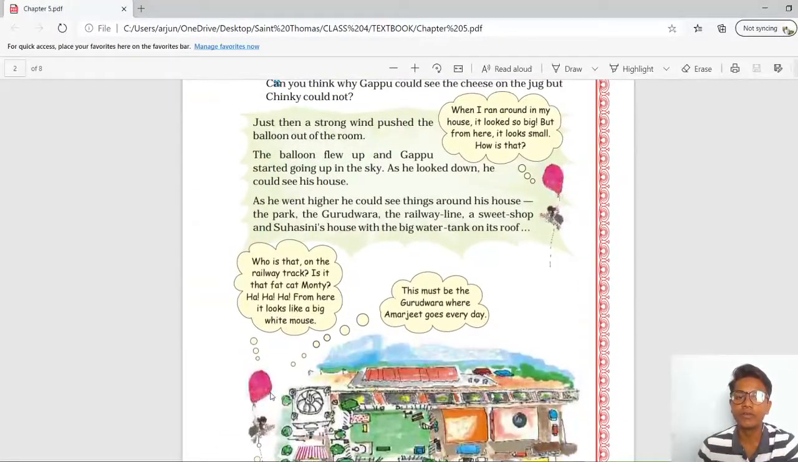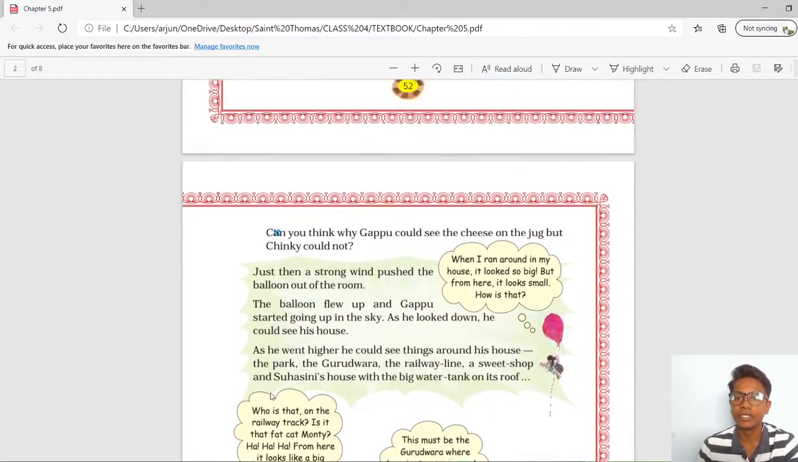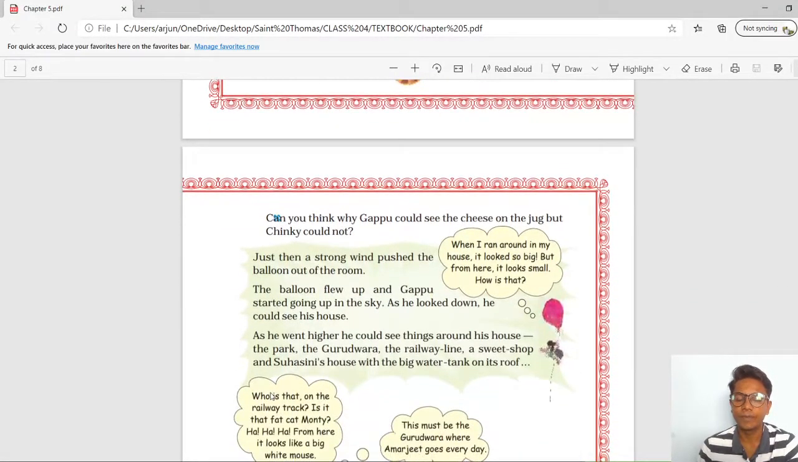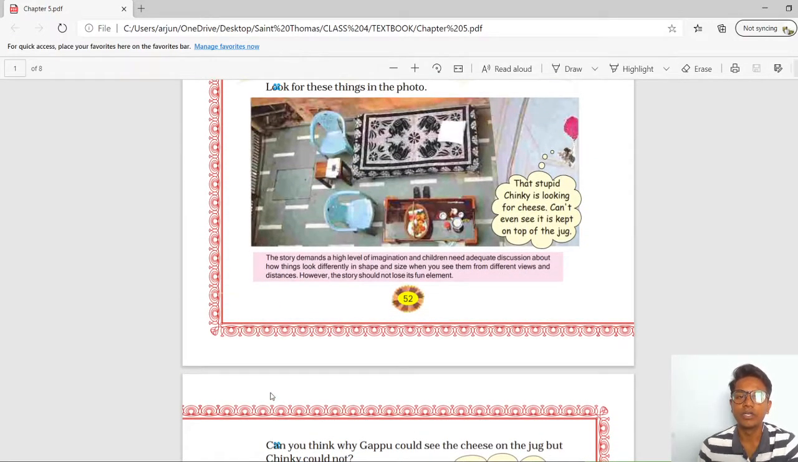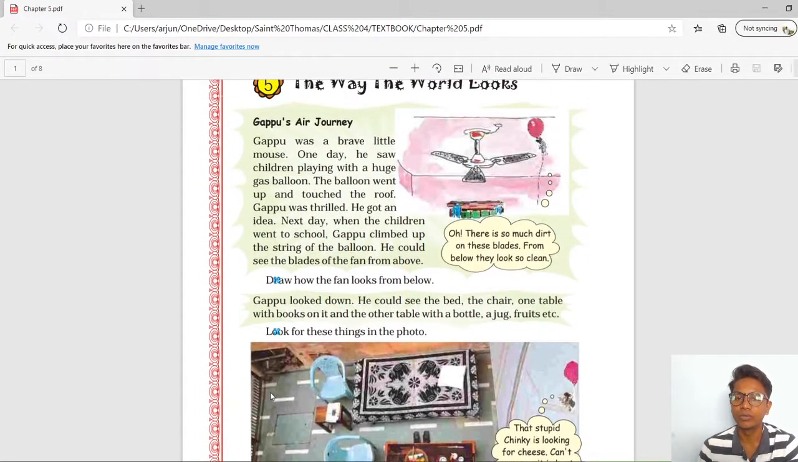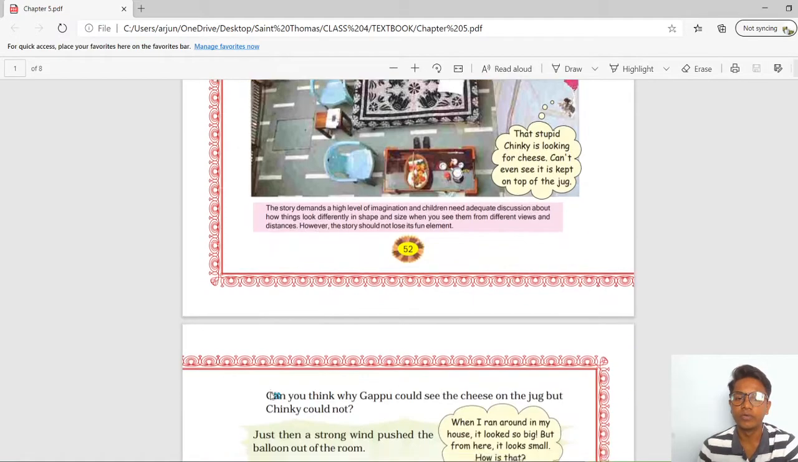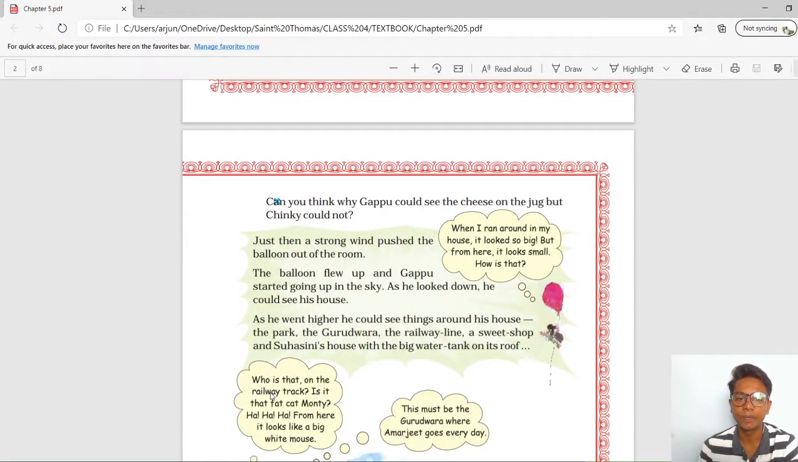So, we have completed the chapter number 5 introduction and we have started the story. In this story, Gappu was the main character, who is a brave little mouse. We have covered the portion up to here.